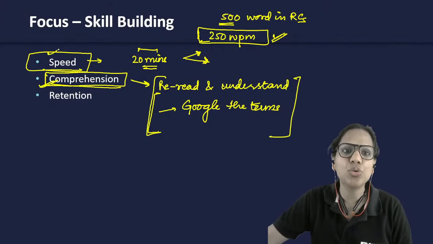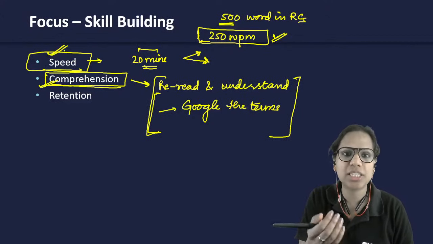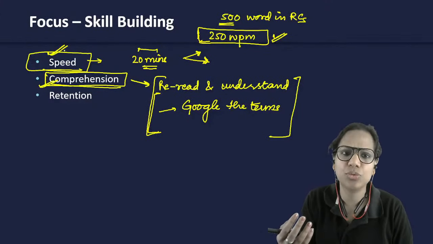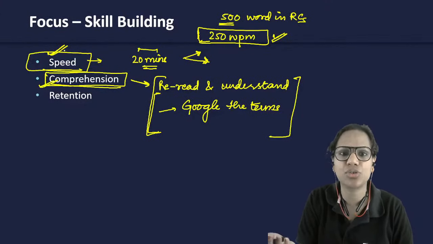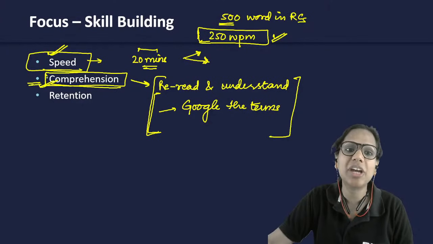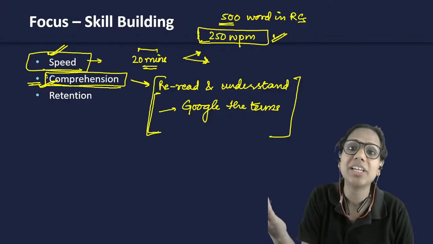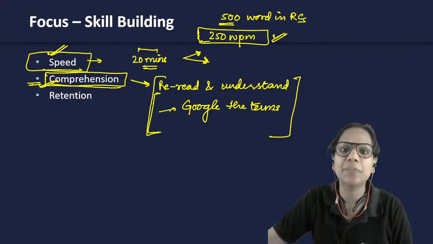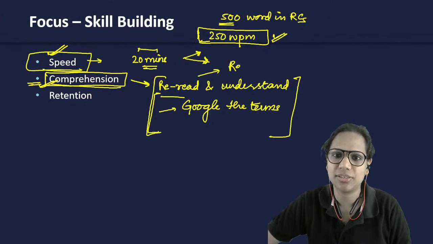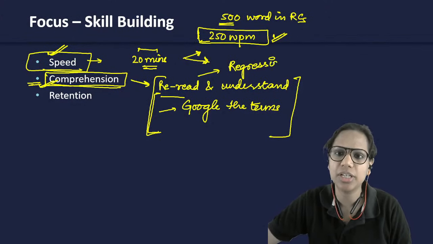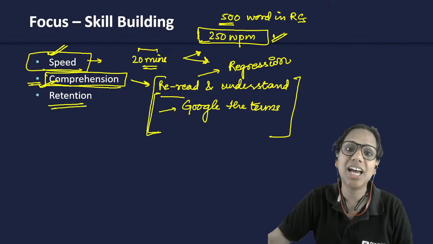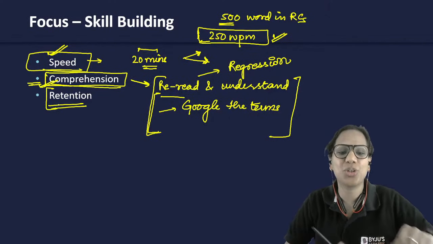So only in this case are you allowed to reread. Otherwise, for those things that, let's say, I've not been a sociology student, but I read articles on sociology. So there I don't expect to reread stuff. I don't allow myself to reread stuff. Okay? This rereading is called regression. There is a term for it. This is called regression.